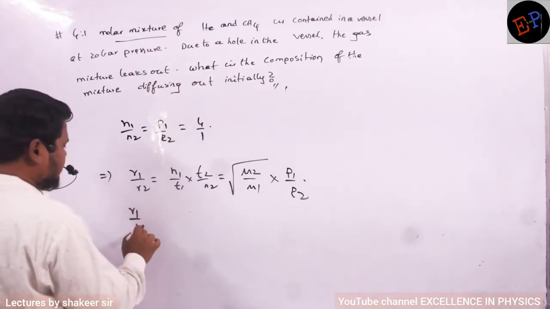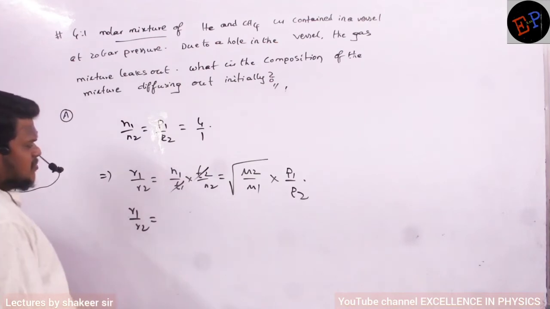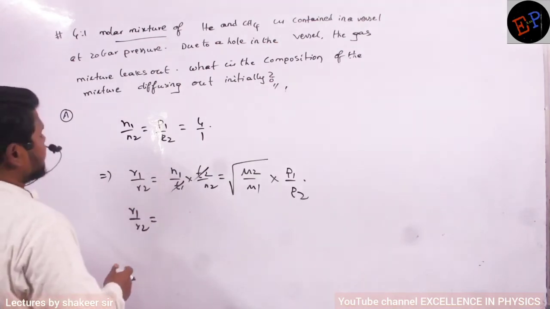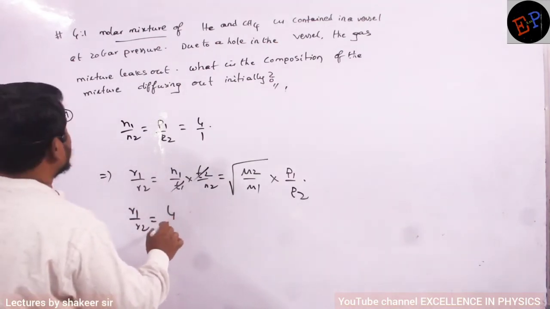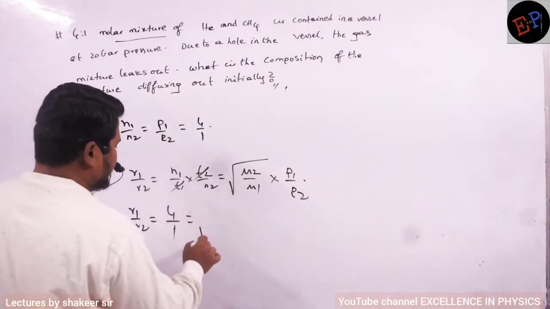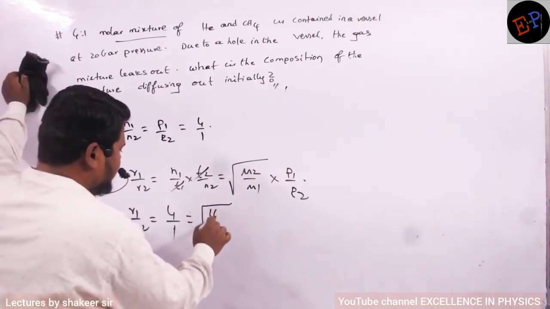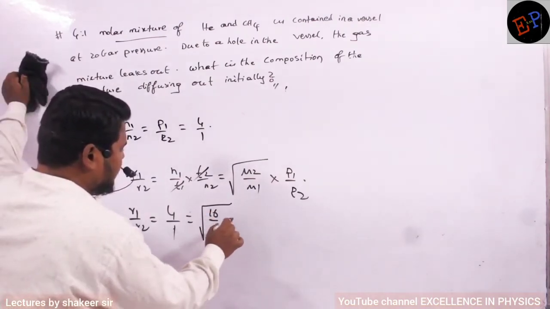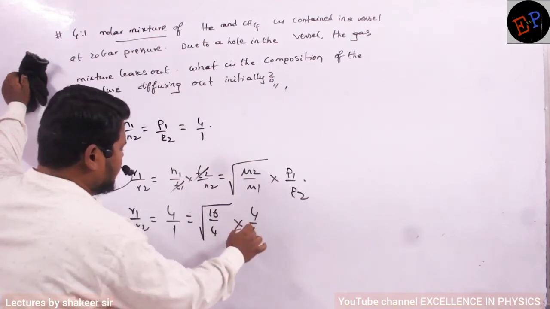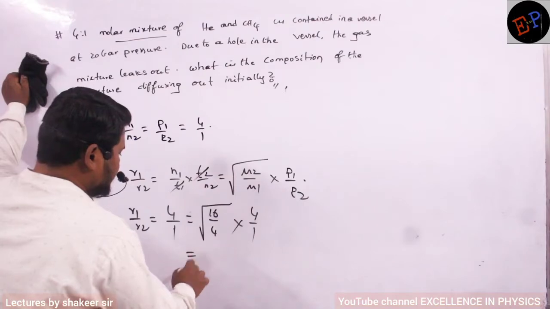So R1 by R2 is equal to, since the time of gas diffusing is the same, the number of moles ratio 4:1, equal to the square root of 16 by 4, multiplied by the pressures 4 by 1.